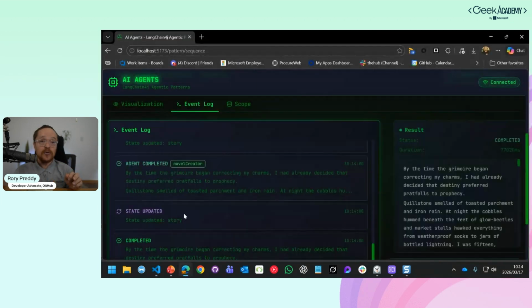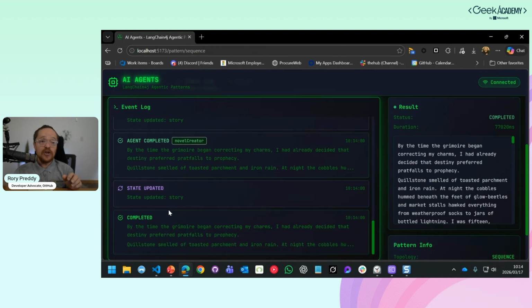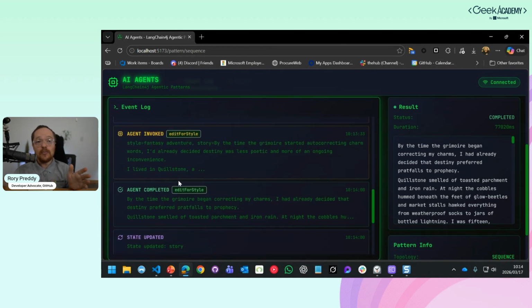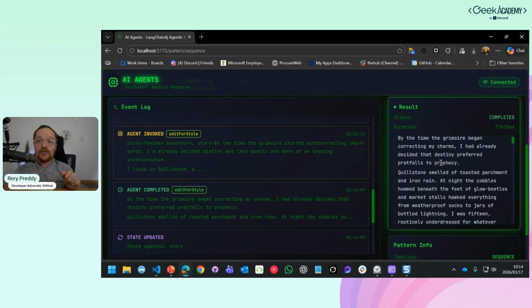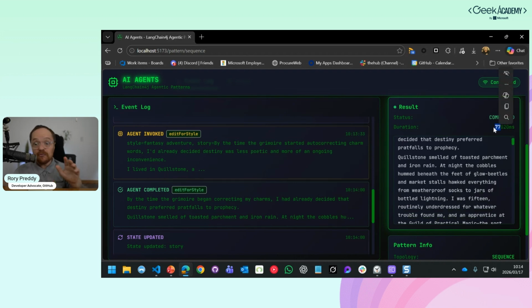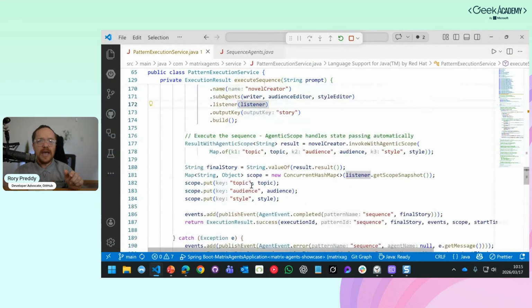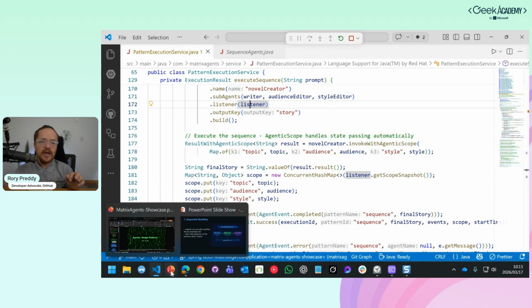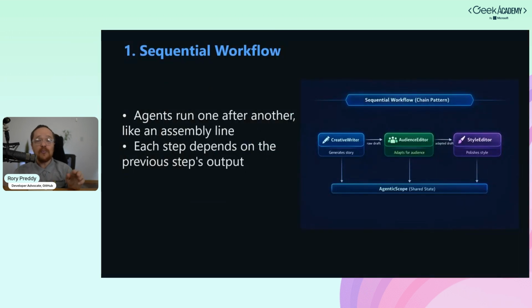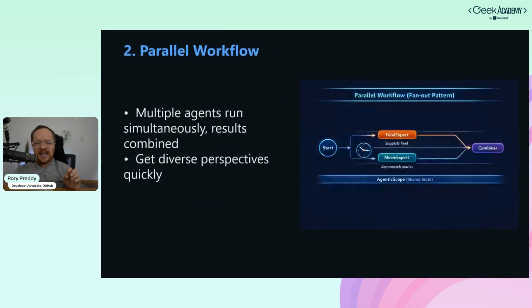So if we go back into AI agents, you can see that it's actually complete. Every time it does an event, that's the listener that I set there. There's the actual story that I got. It took 77 seconds. So it's a very slow sequence because you're doing one, processing it, calling LLMs on the second one, then doing another one. So it's pretty slow. That's all right for a game if you wanted to do something long. But let's go back into here. Then I've got my final, and I got completed and the actual sequence. And that's the sequence workflow. Kind of boring, but it also kind of gets the job done.